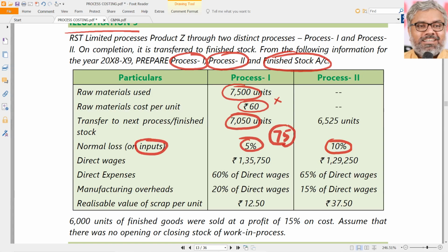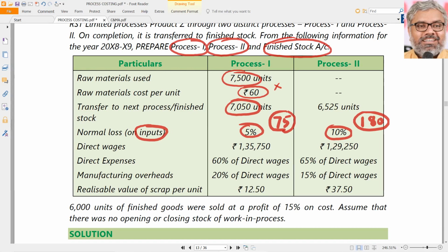So 7,050 into 10% means 705. So ideally 6,345 should be produced, but 6,525 are produced. More units are produced. How is it possible? It is only because we expected a higher normal loss, but that did not happen. And that is what we call abnormal gain. So the number of units of abnormal loss in process 1 is 75. The number of units of abnormal gain in process 2 is 180.